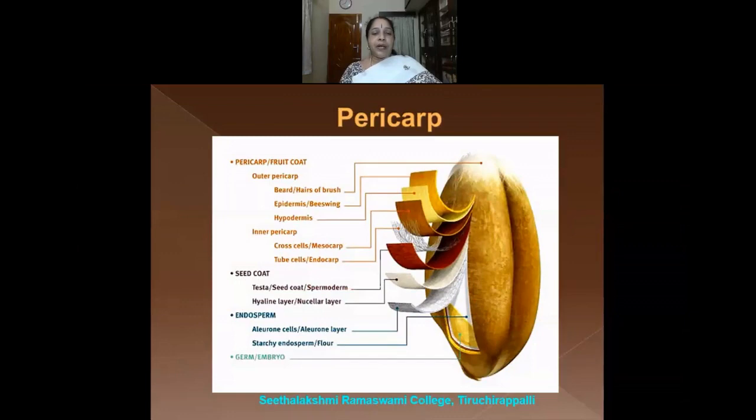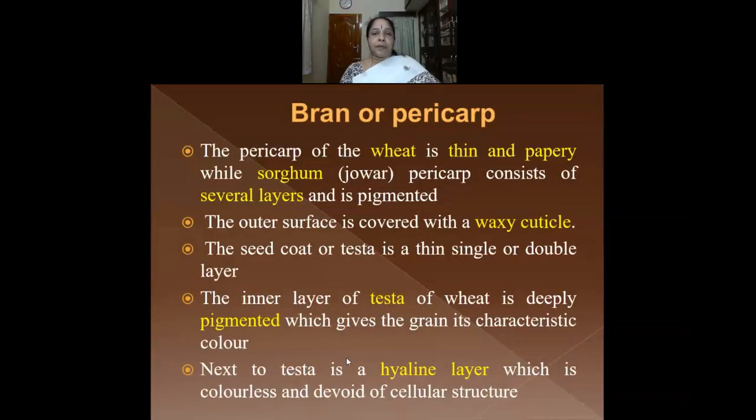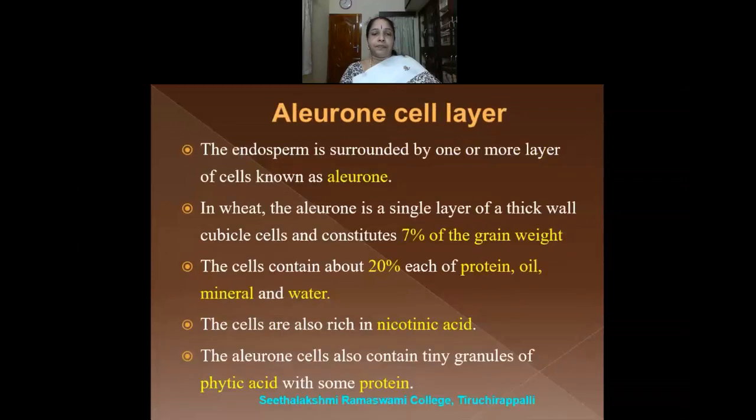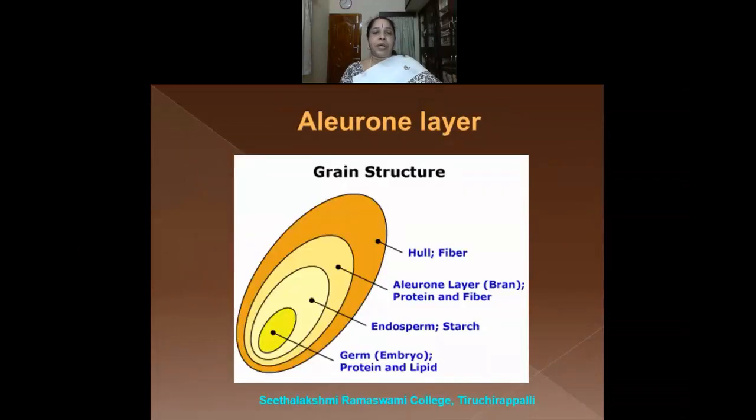You can see here the aleurone layer present in this portion, and this aleurone layer surrounds the endosperm. And this is a simpler structure, a simpler version. You can find the aleurone layer present between the endosperm and the hull or the pericarp. So the aleurone layer is present here, and it covers the entire endosperm of the cereal grains.